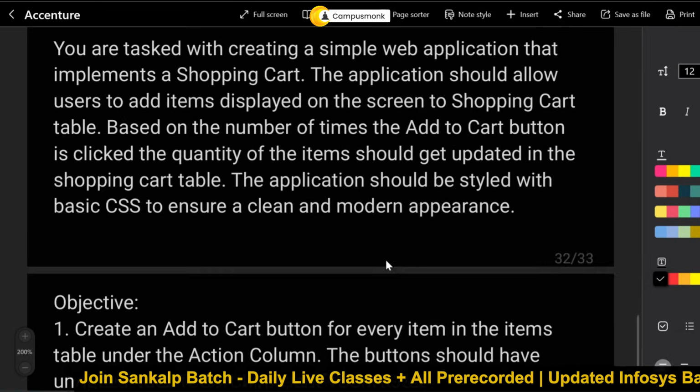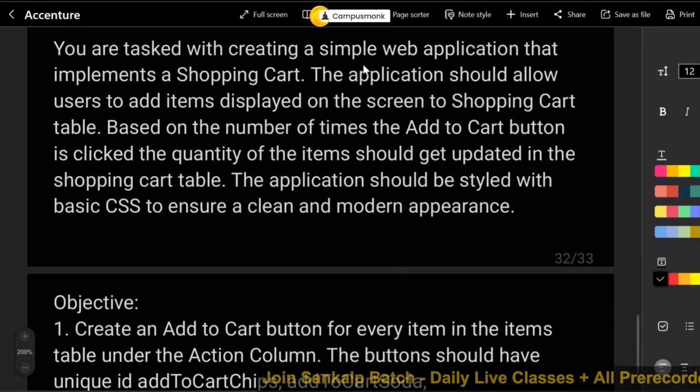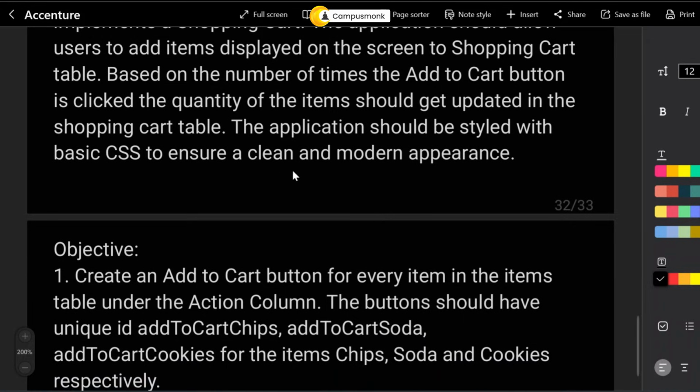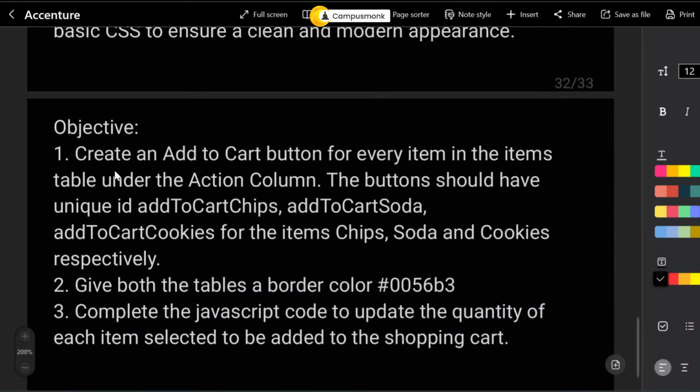The other question, a previous question, is that you are tasked with creating a simple web application that implements a shopping cart. The application should allow the user to add items displayed on the screen to a shopping cart table. Based on the number of times the add to cart button is clicked, the quantity of the items should get updated in the shopping cart table. The application should be styled with basic CSS to ensure a clean and modern appearance. So these are a few conditions: create an add to cart button for every item in the items table under the action column. The button should have a unique ID like add to cart chips, add to cart soda, add to cart cookies for items chips, soda, and cookies respectively.